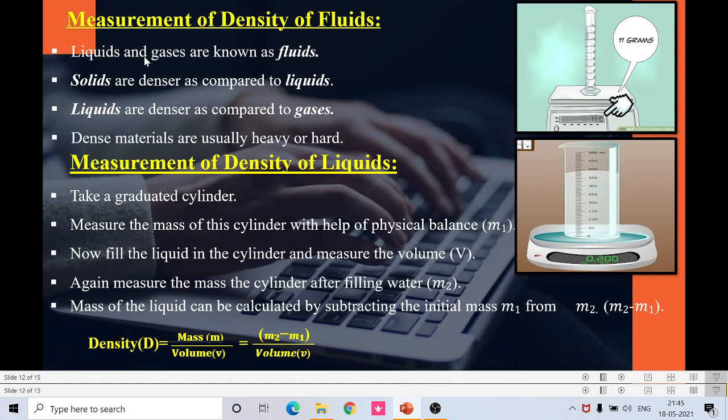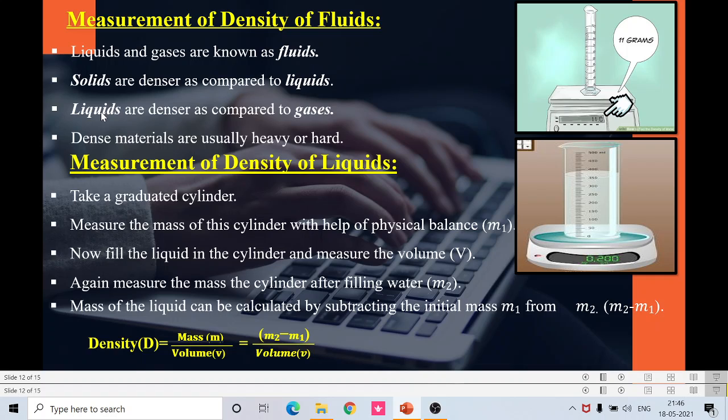So how to measure the density of fluids? It's very, very simple. Liquid and gases are known as fluids. You know that. The first slide itself I told you liquid and gases are known as fluid. So fluid is the common name for both liquid and gases. Solids are denser as compared to liquids. You know that. Why? Because they are tightly packed. That's why it masses heavier. Okay, it masses heavier or tightly packed means it has a greater density when compared to liquids.